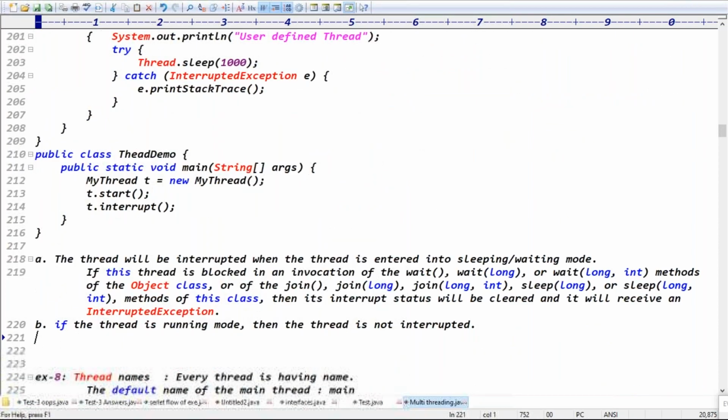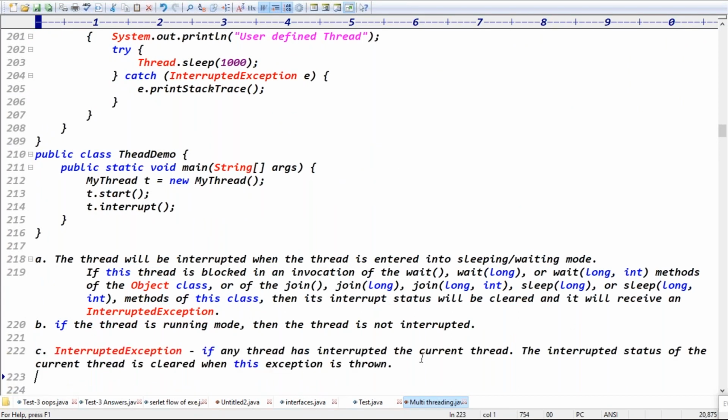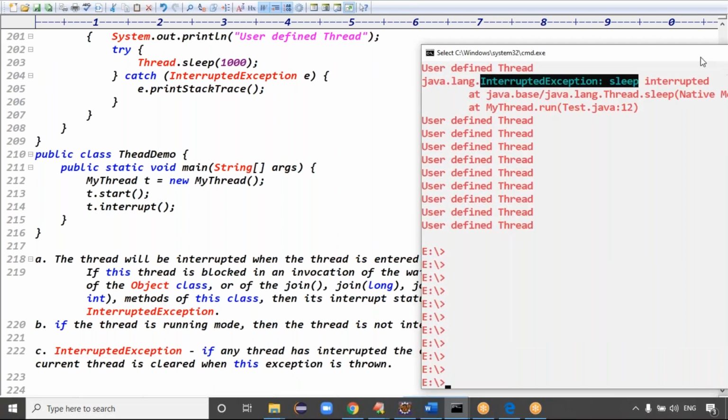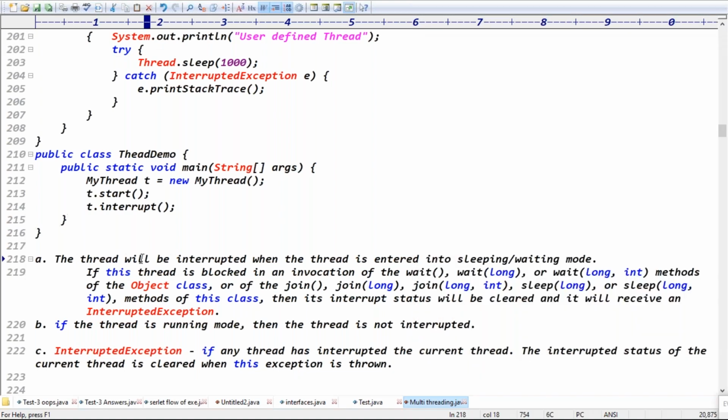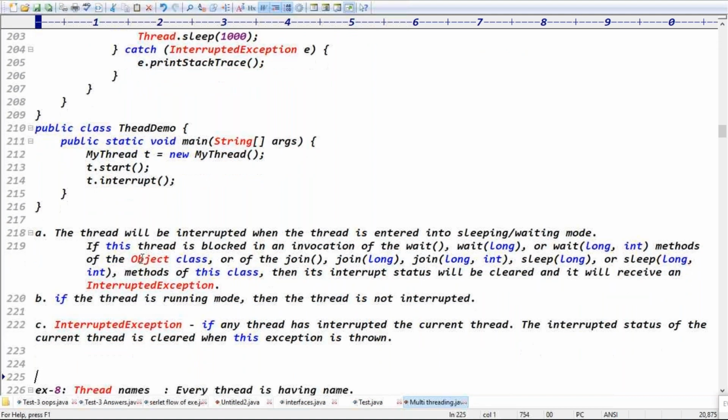There are two things, guys. First example and second example. If any thread is interrupted, the interrupt state of the current thread will be cleared when it is throwing the exception. That state will be cleared, and after that the code executes normally, right? Yes, after that the code executes normally.